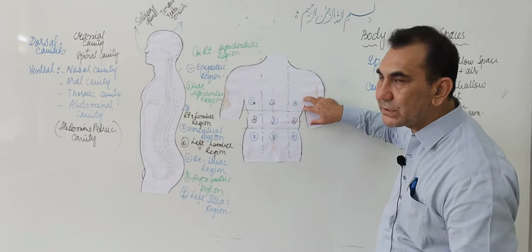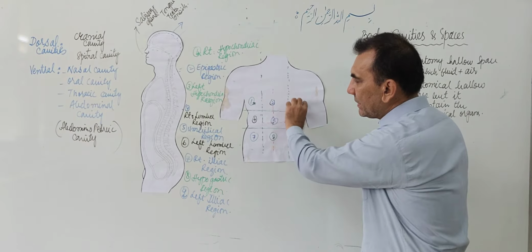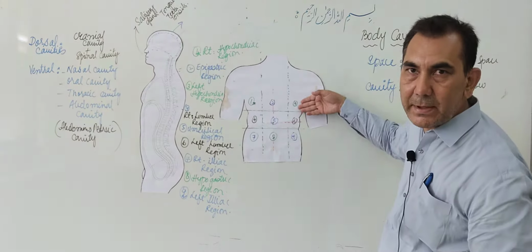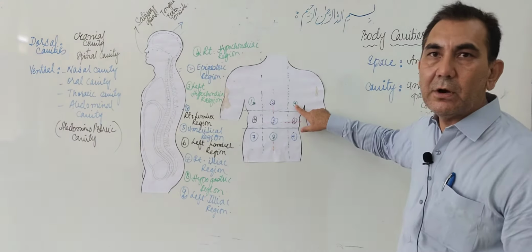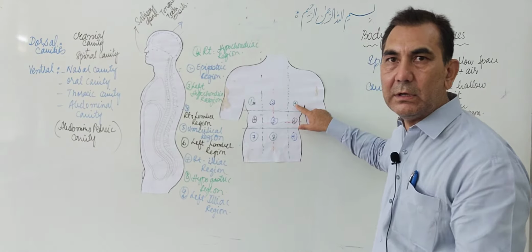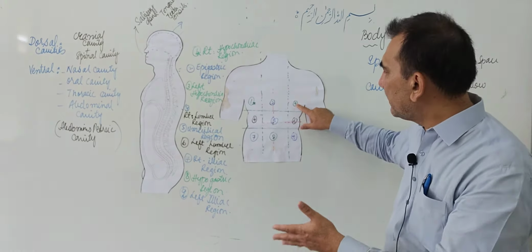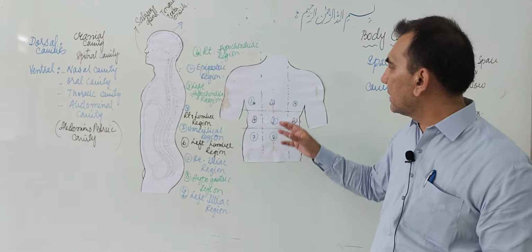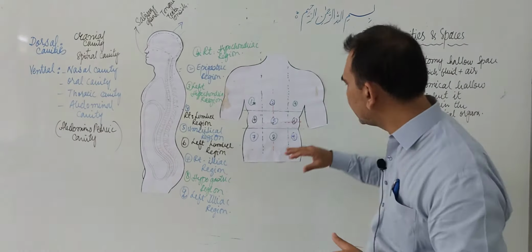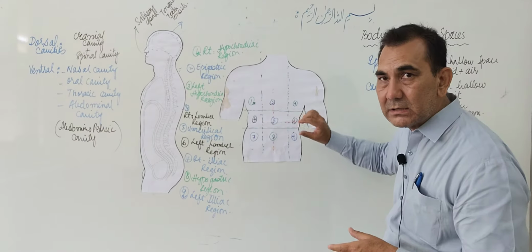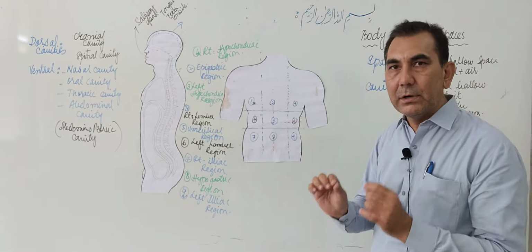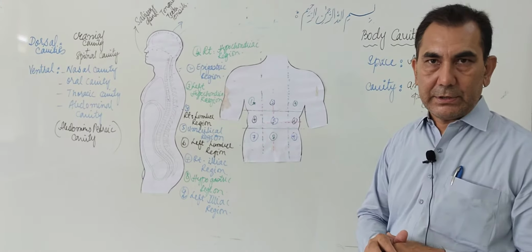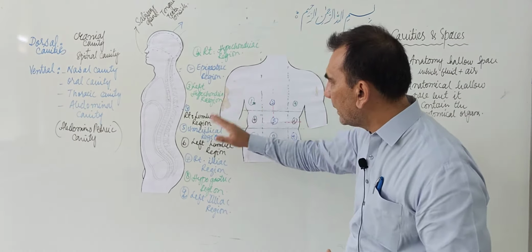When it reaches the left side, at the left hypochondriac region, again it touches the spleen, and then it twists downward and makes the descending colon. So this portion of the colon which is near the spleen is called the splenic flexure. And the tail of the pancreas is also present in the left hypochondriac region. And some part, the top of the left adrenal gland, is also present in the left hypochondriac region.